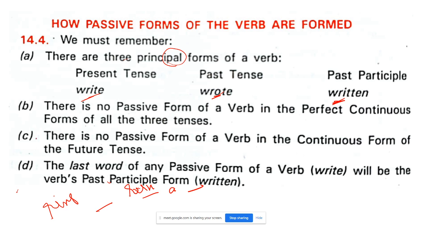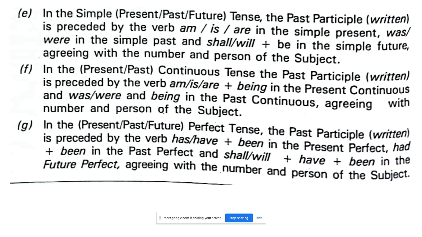Be careful. There is no passive form of a verb in the perfect continuous forms for all three tenses. Remember this. There is no passive form of this perfect continuous tense. There is no passive form of the verb in the continuous form of the future tense. The last word of any passive form of the verb will be the verb's past participle form, and that is written.